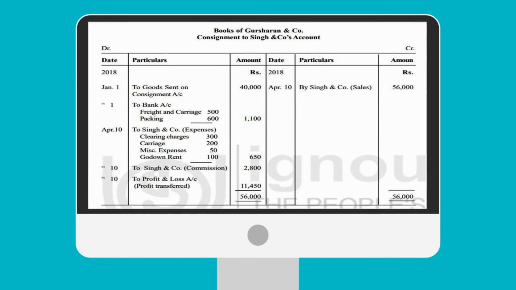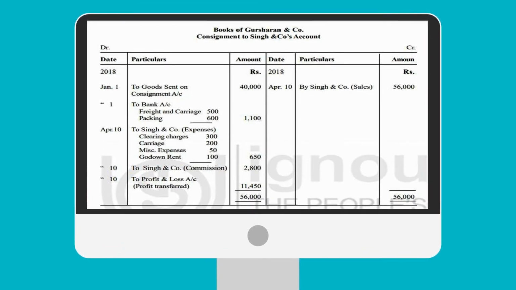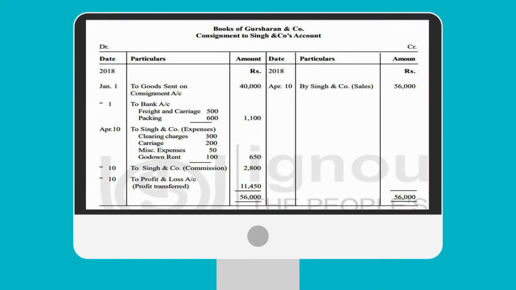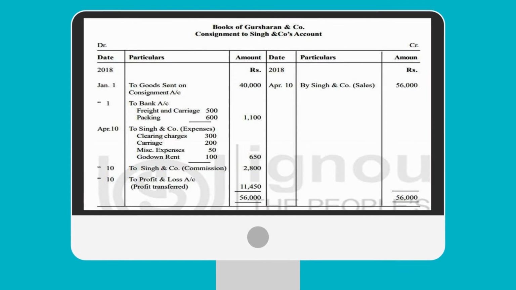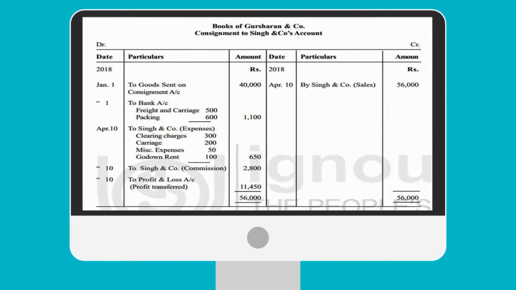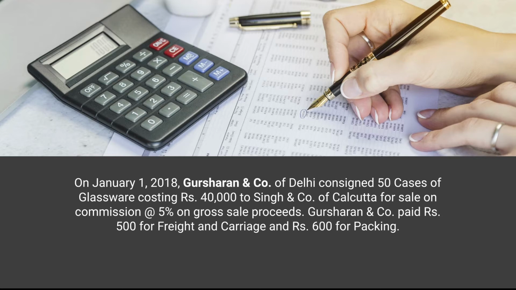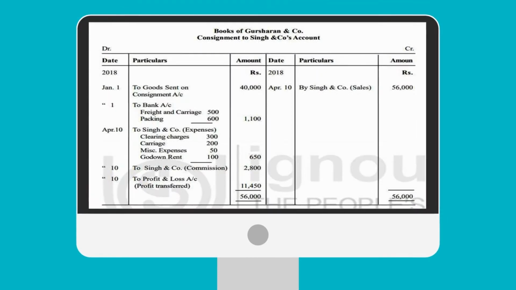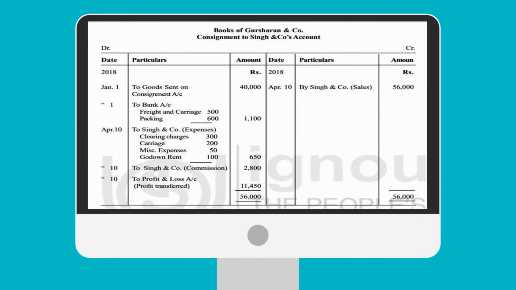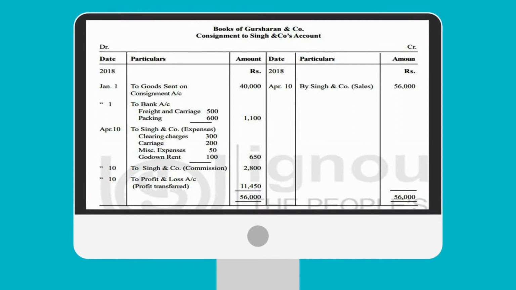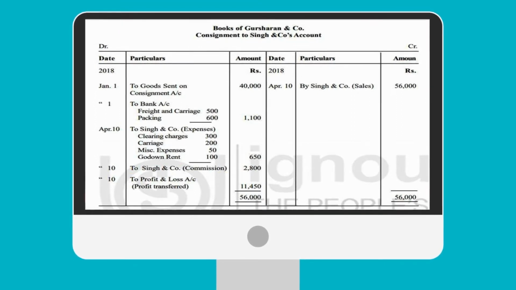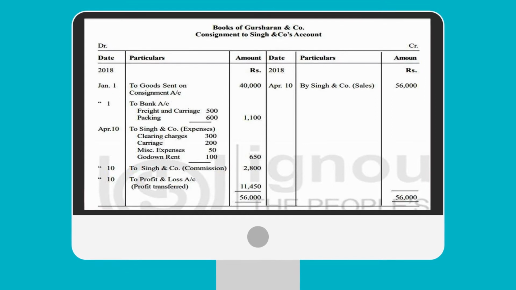To bank, expenses incurred by Gursharan and Company: freight and carriage 500, packing 600, total 1100. Let's check. Gursharan and Company paid 500 for freight and rupees 600 for packing. It means 1100. To Singh and Company, the expenses incurred by the consignee: clearing charges 300, carriage 200, miscellaneous expenses 50, godown rent 100.